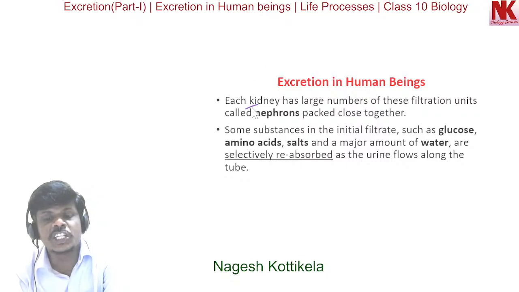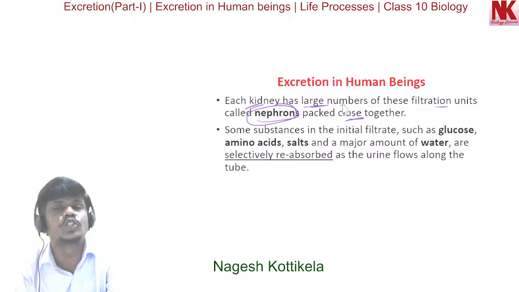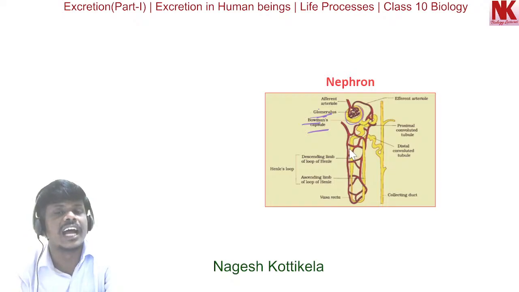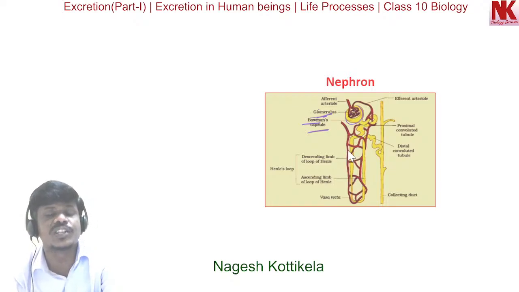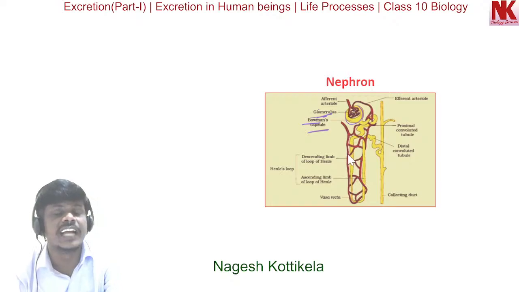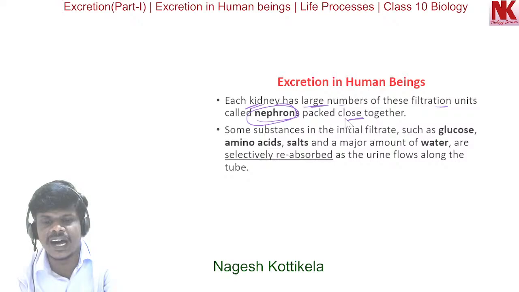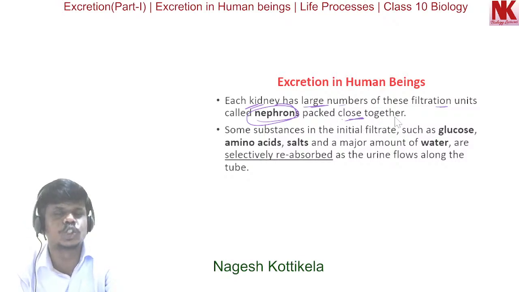Each kidney has large numbers of these filtration units called nephrons. So this one is a nephron, and a large number of nephrons are present in each kidney, packed close together.